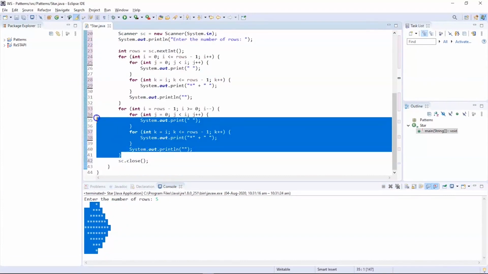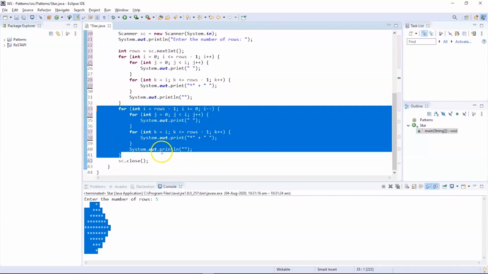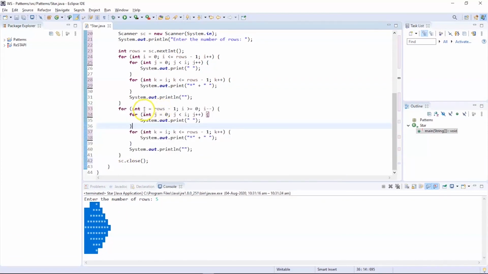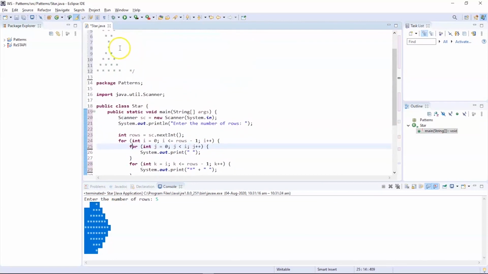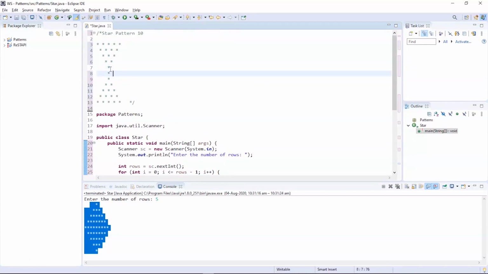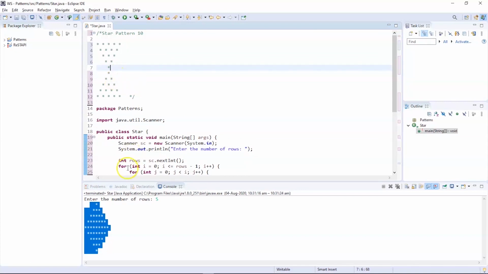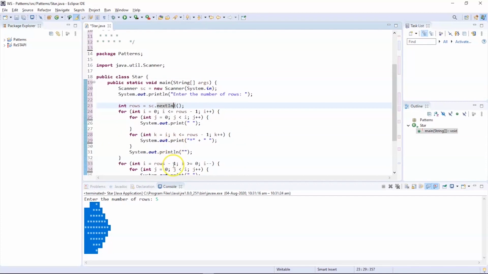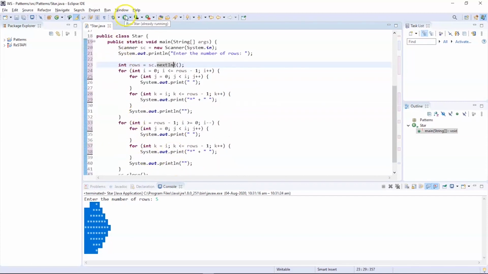Now following the first segment, we have the second segment, which is dedicated to printing the second half of the pattern, which happens to be the first type of pyramid, a regular pyramid. But the only difference is inside the first for loop, we are using rows minus 1, because we don't want an extra star. If we add an extra star, this pattern will look a little abnormal. So let us try. This is what it looks like if we had an extra star there. So let us remove it. This is how our pattern should look. That's the reason why we are using rows minus 1 here. Now let us try to execute this program and see the output.